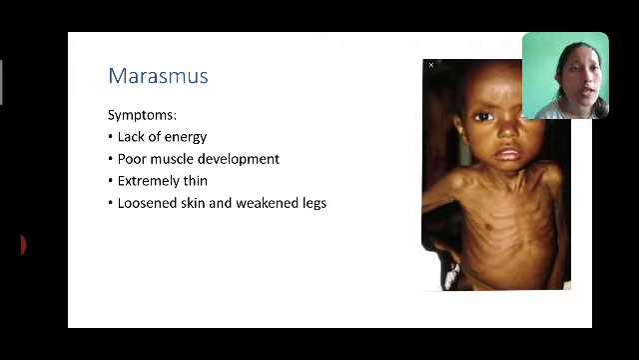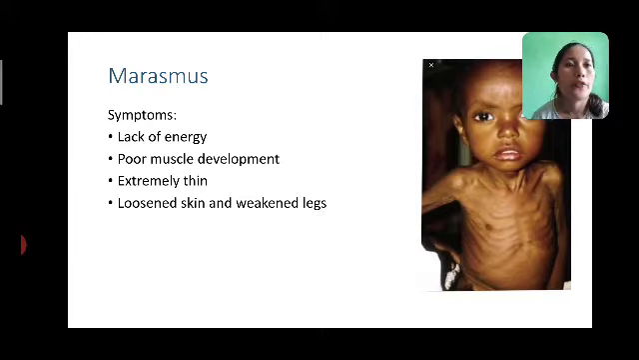How is it caused? Marasmus is also caused because of a deficiency in protein. So what should you do for prevention? For prevention, you should include more protein-containing food in your diet.